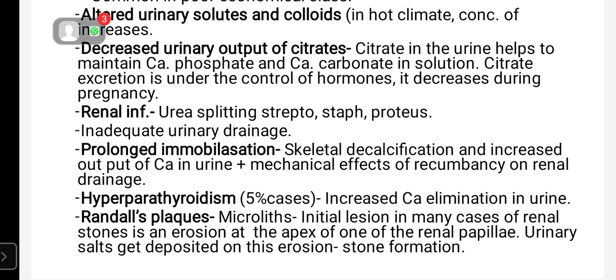Next is decreased urinary output of citrate. The function of citrate is that it will help to maintain the calcium phosphate and calcium carbonate in solution form. This citrate is under control of hormones. So in pregnancy, there will be decreased urinary output of citrate, and that's why there will be more chances of stone formation, because this calcium carbonate and calcium phosphate will not be in solution form, they will form a stone.